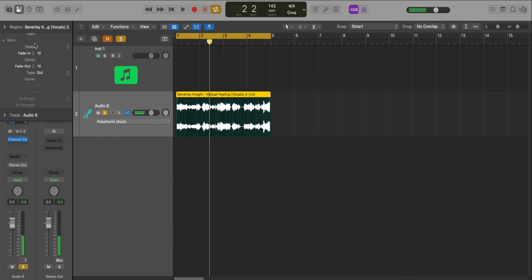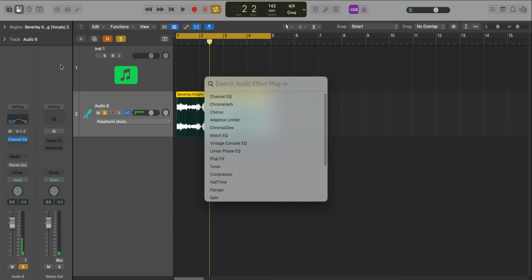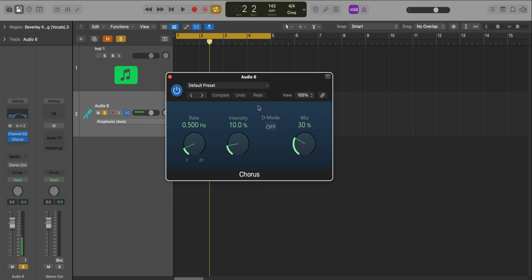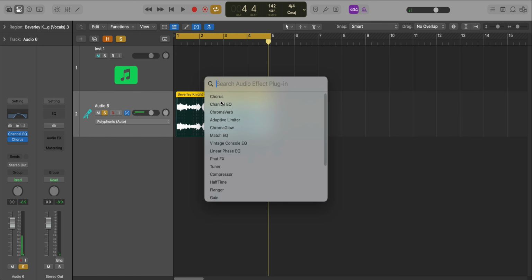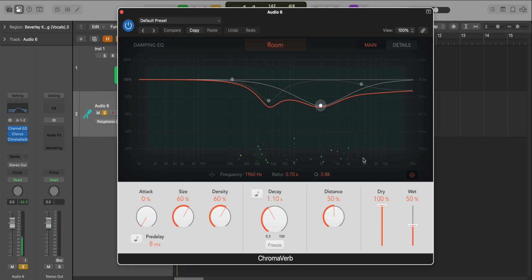The next thing we're going to do is press Control Command P and bring in Logic's Chroma. Sorry, not Chroma. We want some chorus first. We'll just use the default setting that loads up, which widens up that sample a bit. Then we're going to bring in some reverb. Control Command P is the shortcut to bring up this window here. We'll search for Logic's ChromaVerb, and it sounds like this.